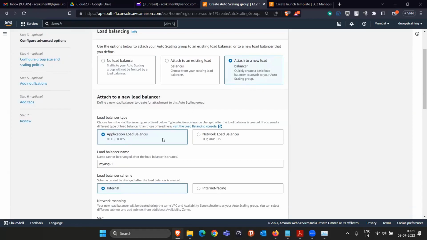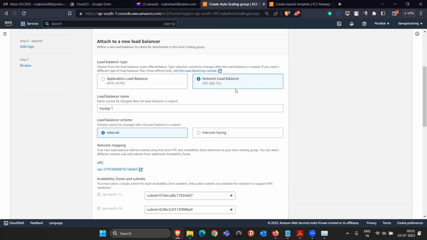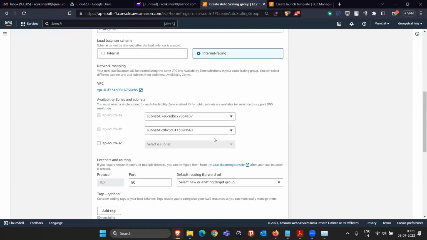Now they are saying which load balancer you are going to create, application or network. I showed you both the load balancers, so you can use any of them. Let me go with the network load balancer, easy to set up. Click on network load balancer. They are saying that they're going to give this name to the network load balancer. Are you okay with it? I'm saying okay, good. Or you can give any name, you can add some name. It will be internet facing, so anybody in the world can see it. Other than that, they automatically selected 1A and 1B. Why? Because we are going to launch the EC2 instance in 1A.